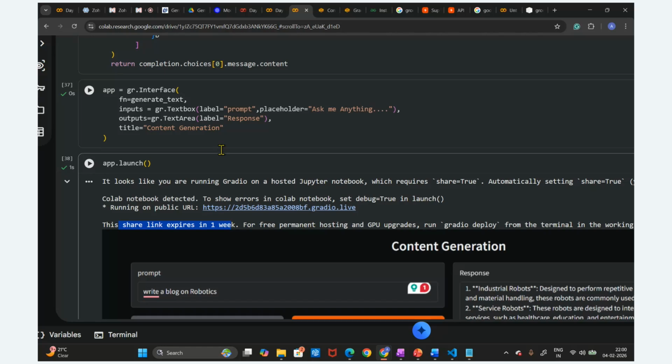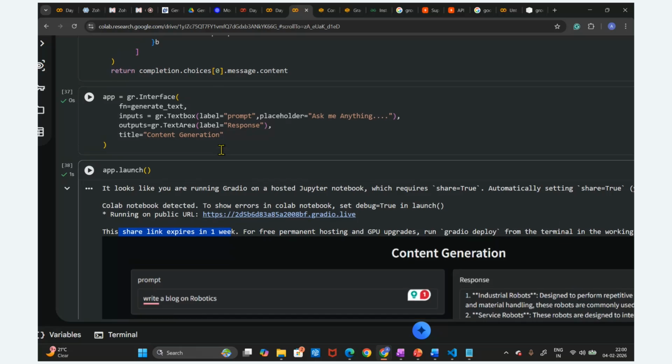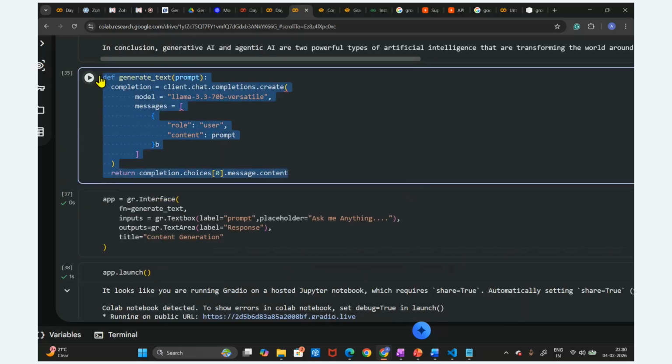Okay, so now same application, guys. The same application I'm going to deploy on one of the clouds. Just 1 second, I'm going to remove this part. Okay, fine. This is the same application, and now we are going to deploy it on the Hugging Face cloud.